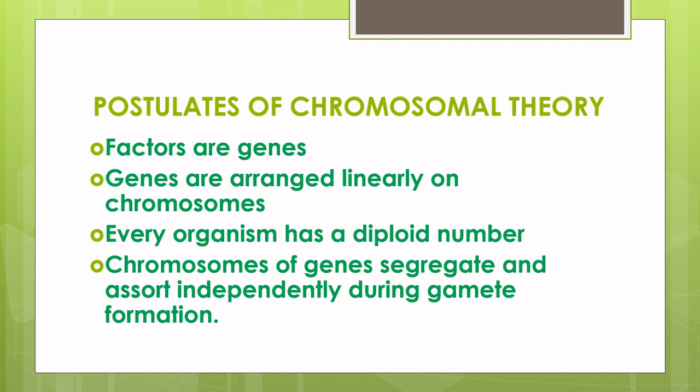Allelic genes present in a heterozygote would segregate independently because the chromosomes carrying these genes segregate when the sex cells are formed. In order to accept the conclusion, we had to understand the behavior of chromosomes in the light of Mendel's assumption. Every organism has a fixed number of chromosomes.